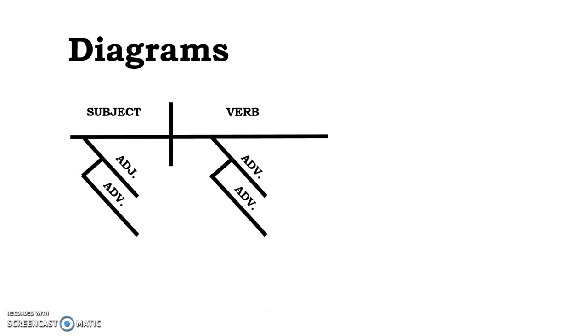Here's how you diagram the not too uncommon situation in which adverbs are modifying adjectives or other adverbs. You draw a line running perpendicular to your diagonal line of the first modifier, and then draw a descending diagonal line parallel with the first. So an adverb stemming from an adjective or an adverb stemming from another adverb.